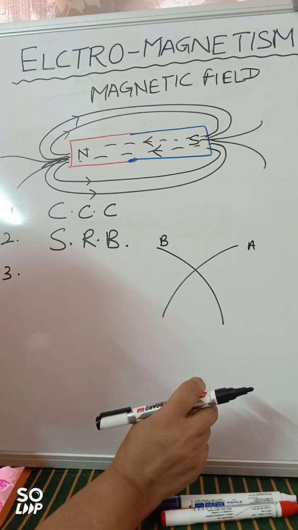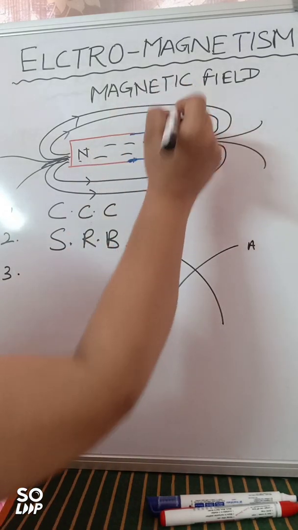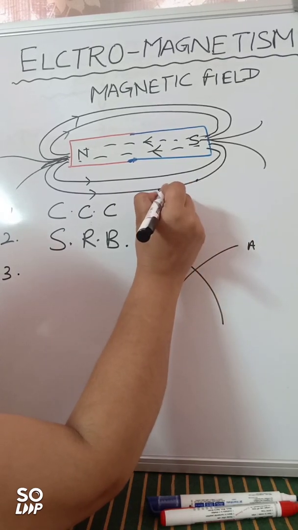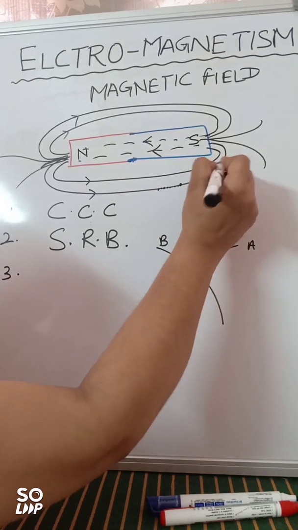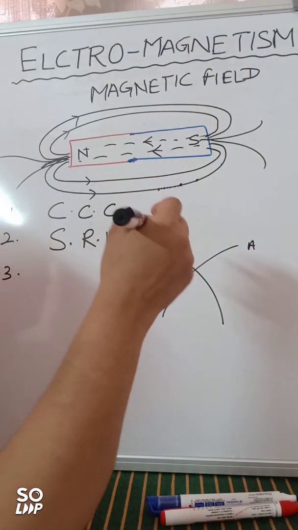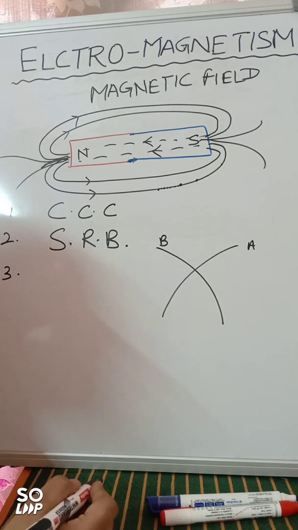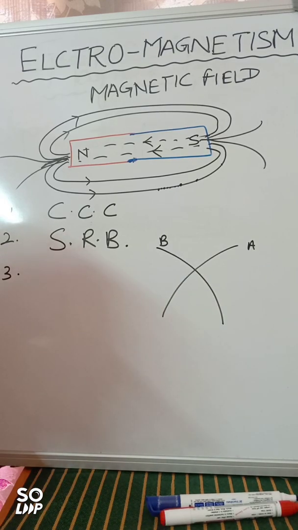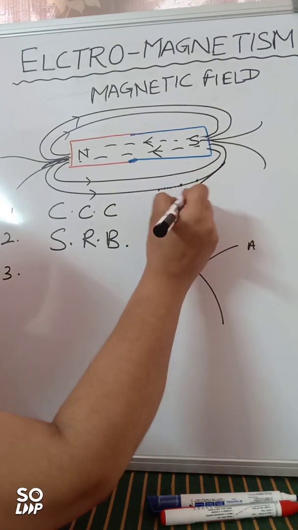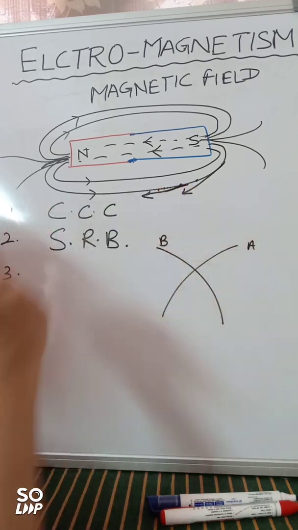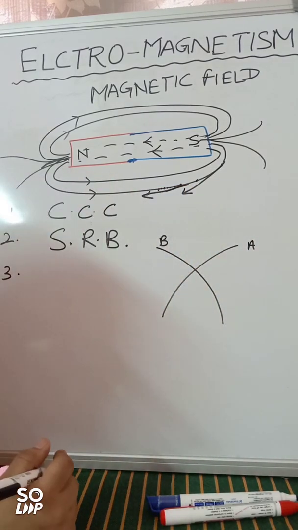For that, we need to understand that every point on the magnetic field line, all these points very close by, right? I'm just taking points that are far away. These points on the magnetic field lines are actually giving you the direction of the magnetic field. So how to find out the direction of the magnetic field? You need to simply draw a tangent to this curve, right? So when we draw a tangent to the curve, we get the direction of the magnetic field.